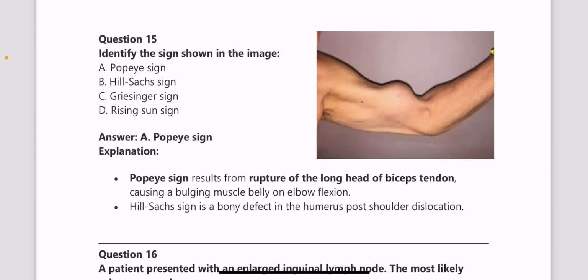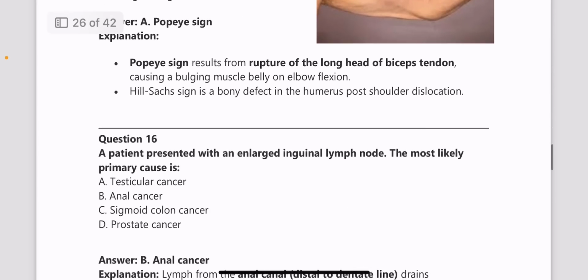Identify the sign shown here. This is Popeye sign. It's because of the rupture of the long head of biceps tendon. And Hill-Sachs sign is a bony defect in the humerus post-shoulder dislocation and is seen in radiological image, that is an X-ray image. Here I couldn't provide an X-ray image of that, but please go through the Hill-Sachs sign as well. It's a very important thing.